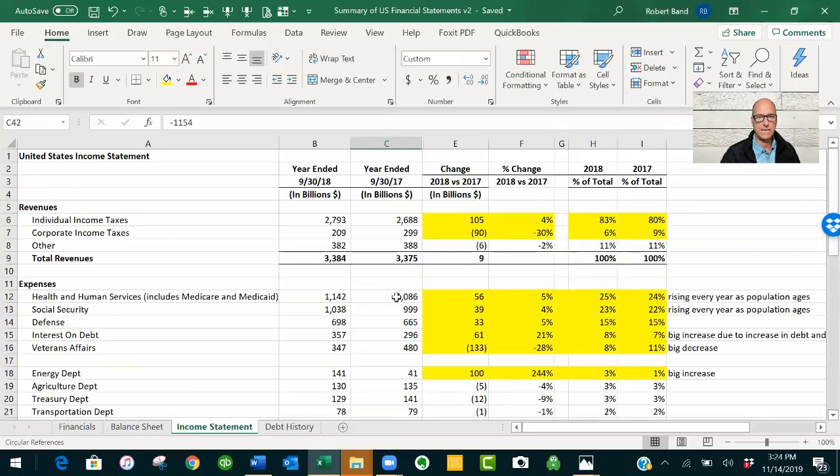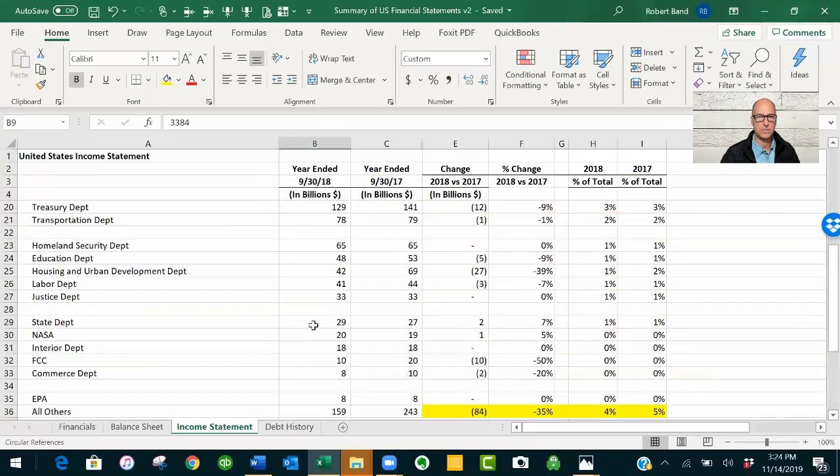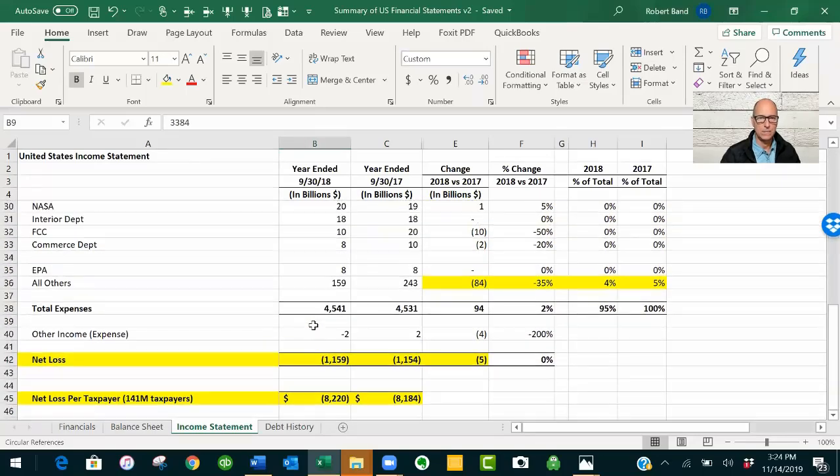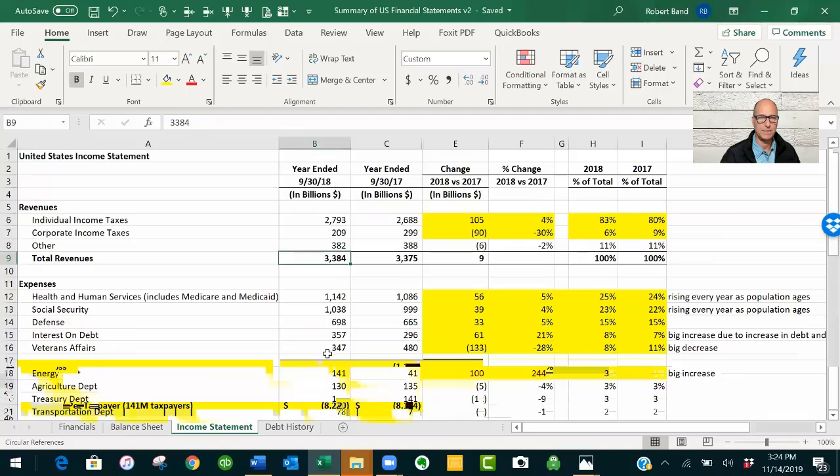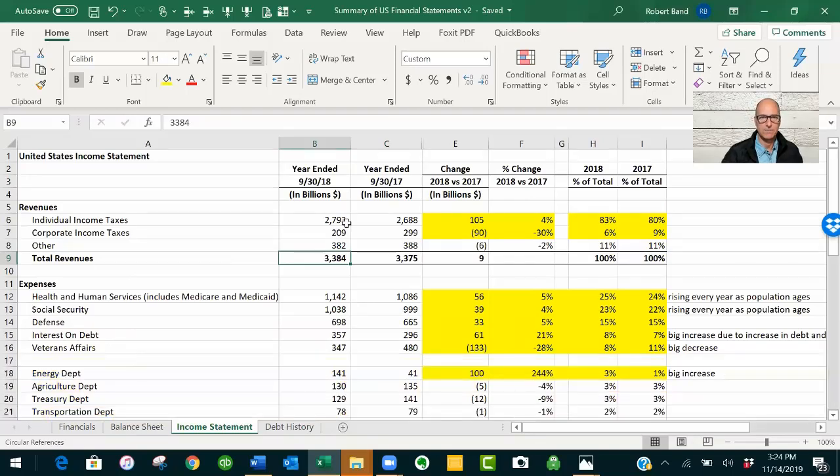And in order to get that to zero or break even, either revenue has to go up, so we'd have to increase revenue, or we have to cut expenses. And I'm going to get into a little bit about how hard that might be. But let's look at revenues for now. What I want to point out is that, first of all, this is fiscal 18, fiscal 17. This is the difference, the change between the two. This is the percent of the change.